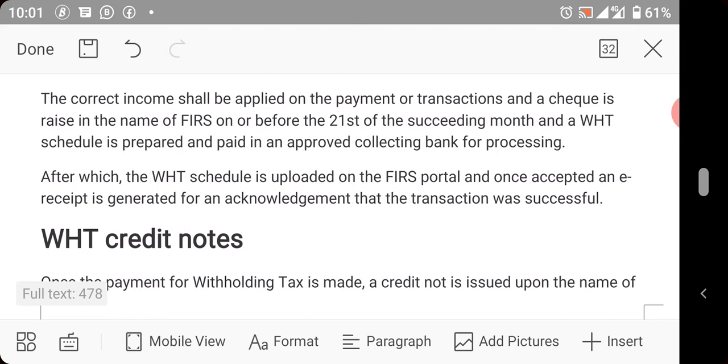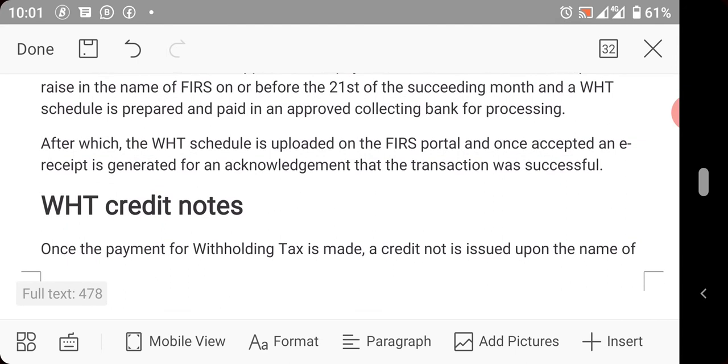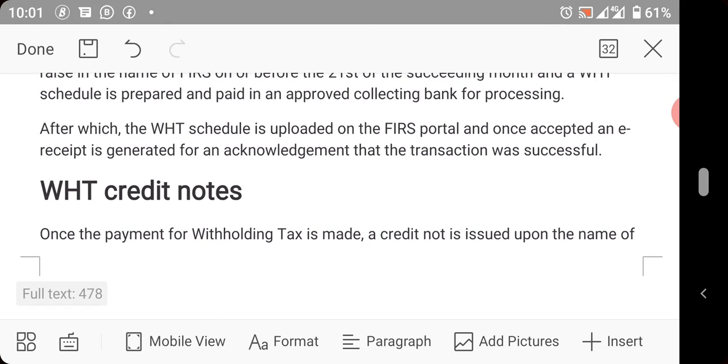After you fill this schedule, you attach the receipt printout, the pay direct online printout. You also attach your FIRS paying slip. You now upload it on the FIRS portal, after which a receipt will be generated for acknowledgement.